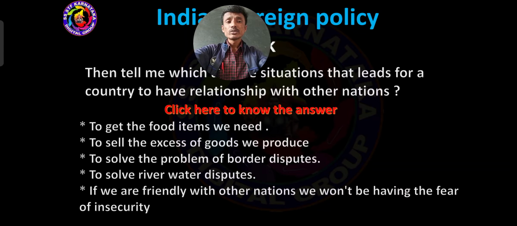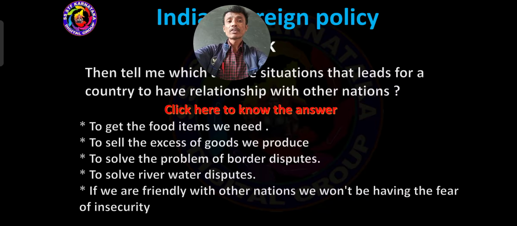Majority of the times there are clashes over Kaveri water between Karnataka and Tamil Nadu. Likewise, between countries also river water problems arise. To solve such a problem, dependency, communication and interaction are very essential.